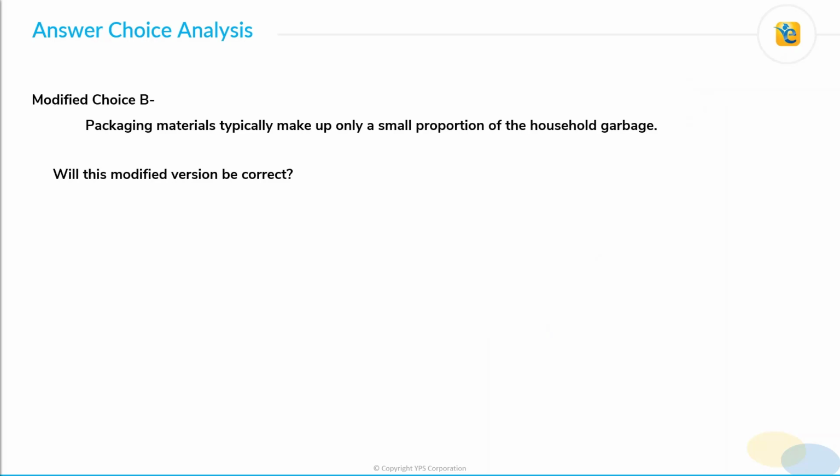If packaging material constitutes only a small proportion, then probably the dioxin pollution caused by it will also be less. So let's say that it is 5%. Right. So if new regulations are implemented, dioxin pollution will also reduce by 5%.